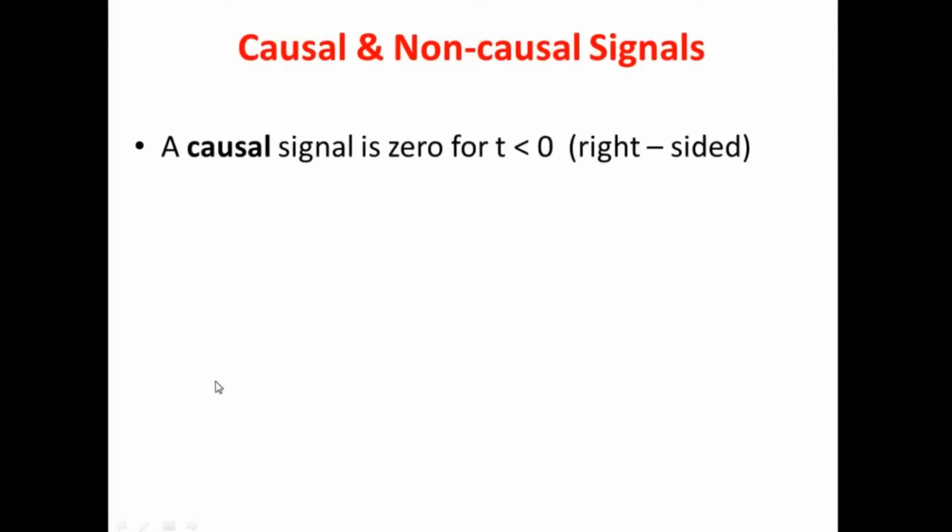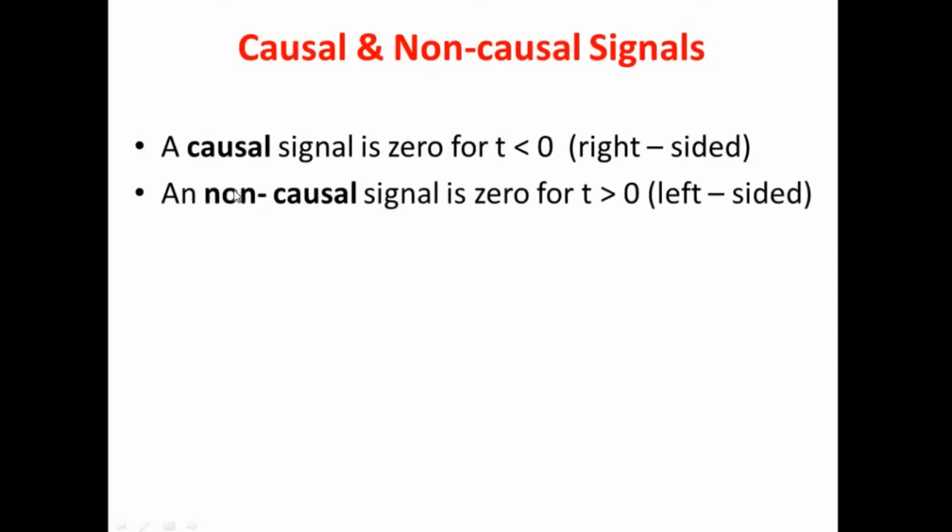The third type is causal and non-causal signals. If we have a signal only from t to positive infinity, that is, only on the positive x-axis, we call that type of signal a causal signal. Or else we can say the signal will be 0 for time less than 0. We will have values only on the right-handed side of the x-axis. That type of signal is a causal signal.